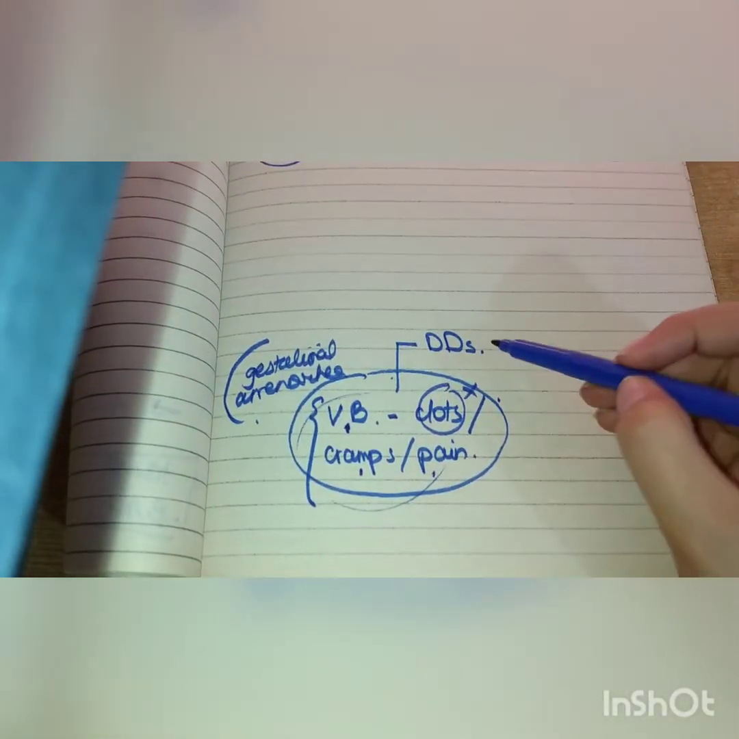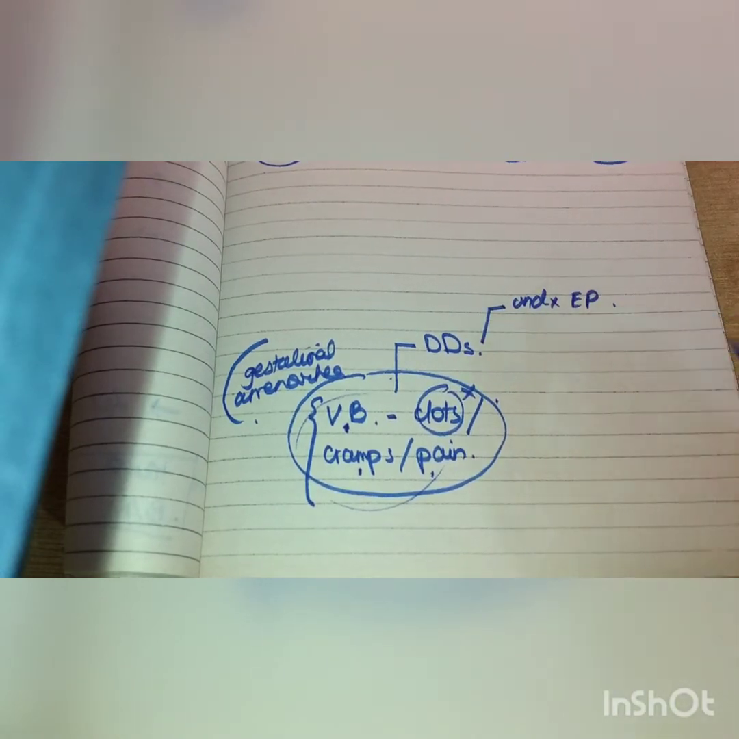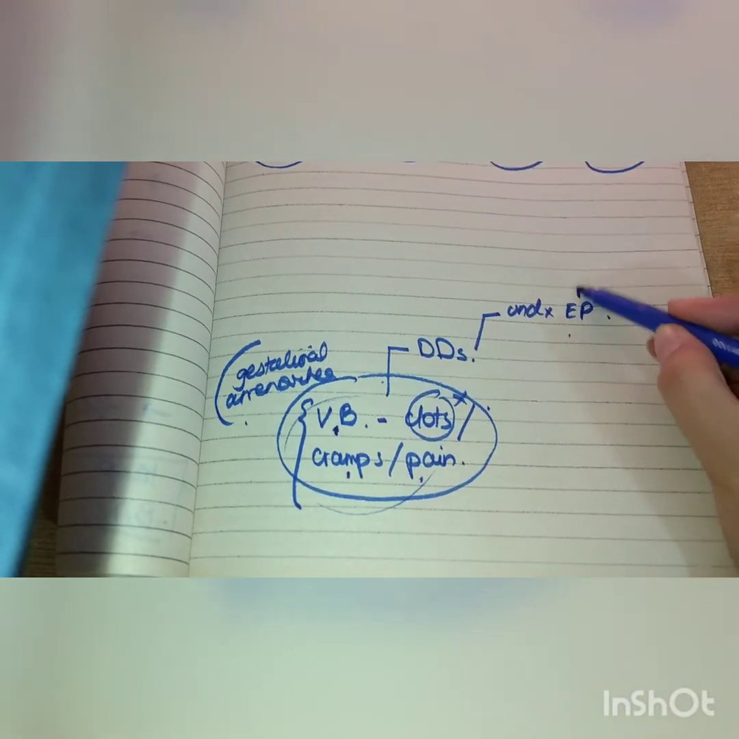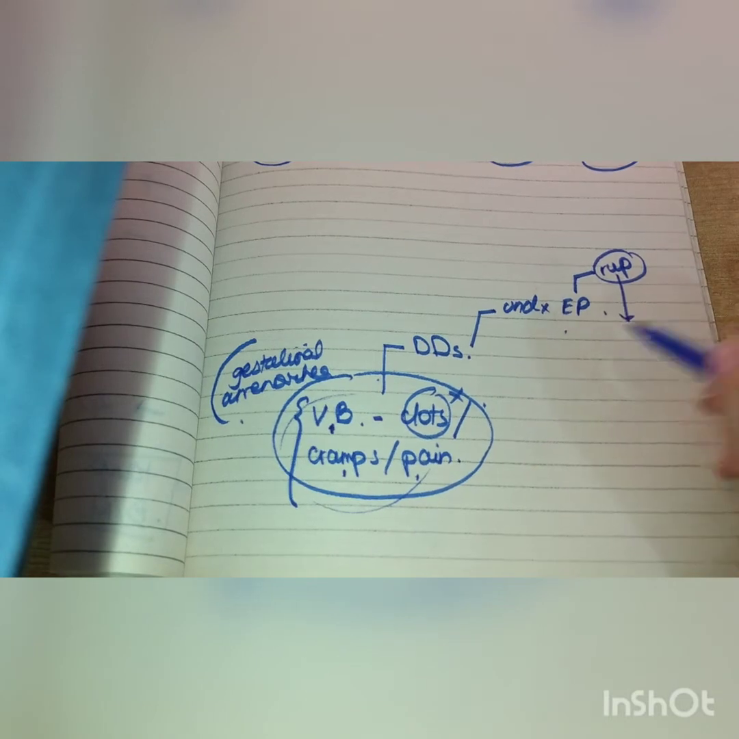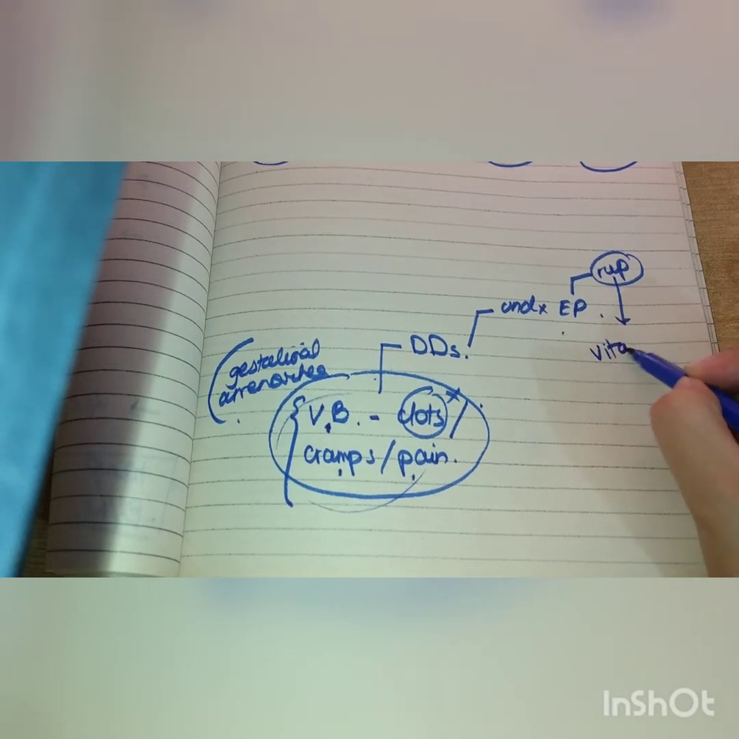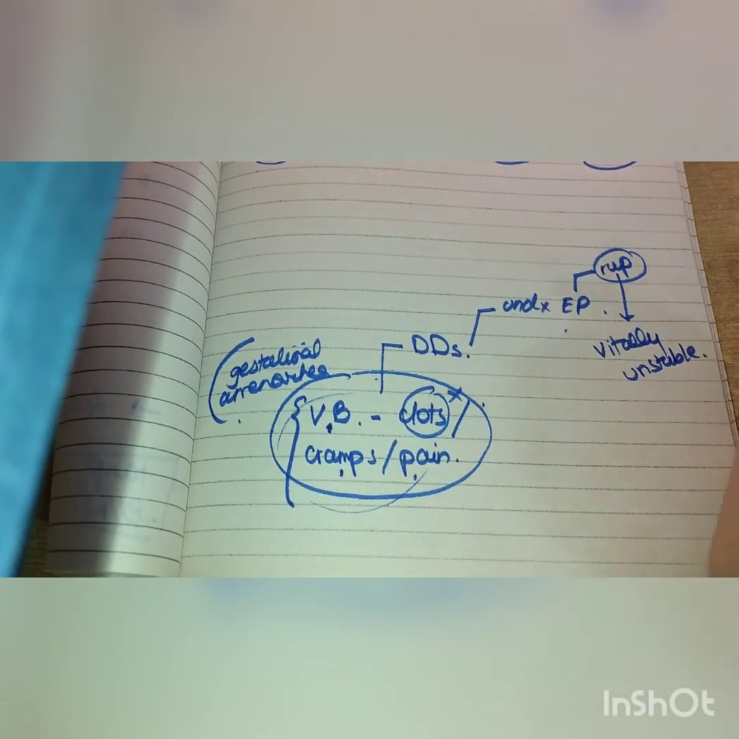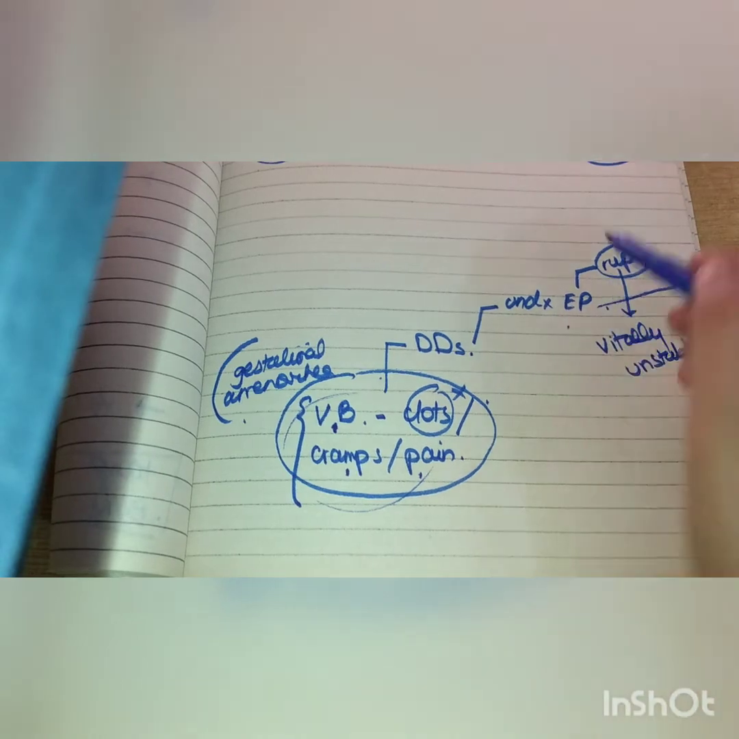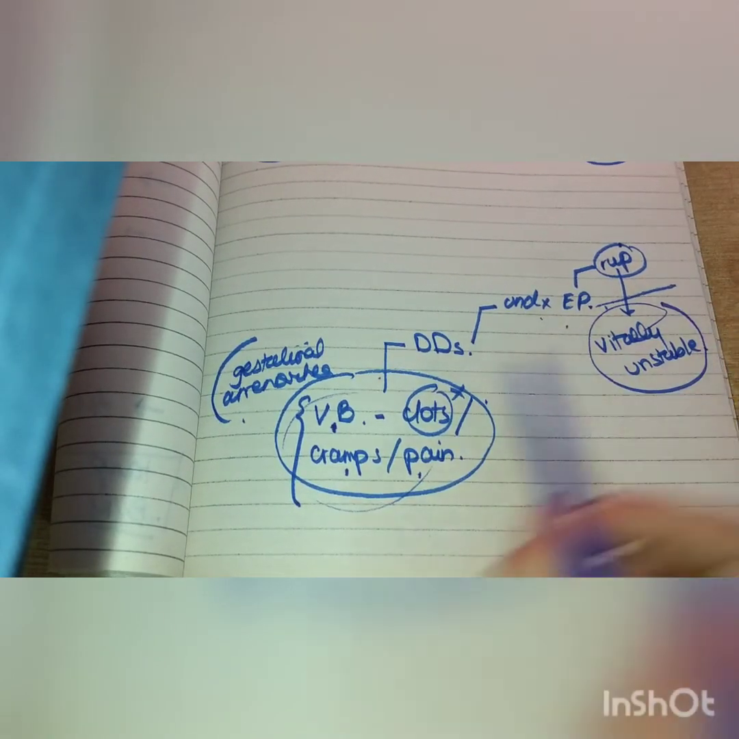So the differentials can be an undiagnosed ectopic pregnancy, that can be ruptured or unruptured. If it is ruptured, then the female is going to be in hypovolemic shock, vitally unstable severely, and she will have the symptoms of peritonitis. That's a separate case. Mostly in unruptured cases she will be vitally stable, but she will have all these symptoms.